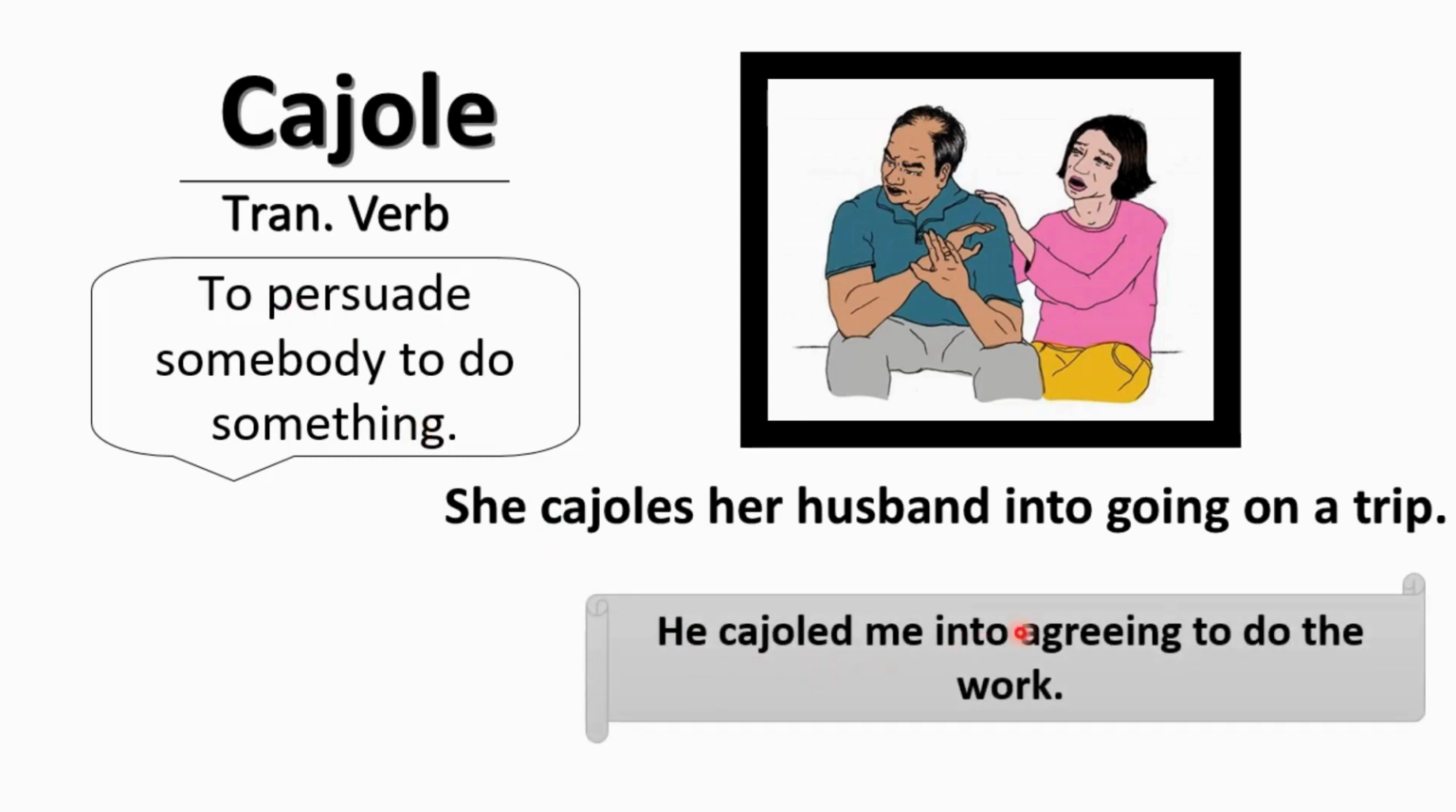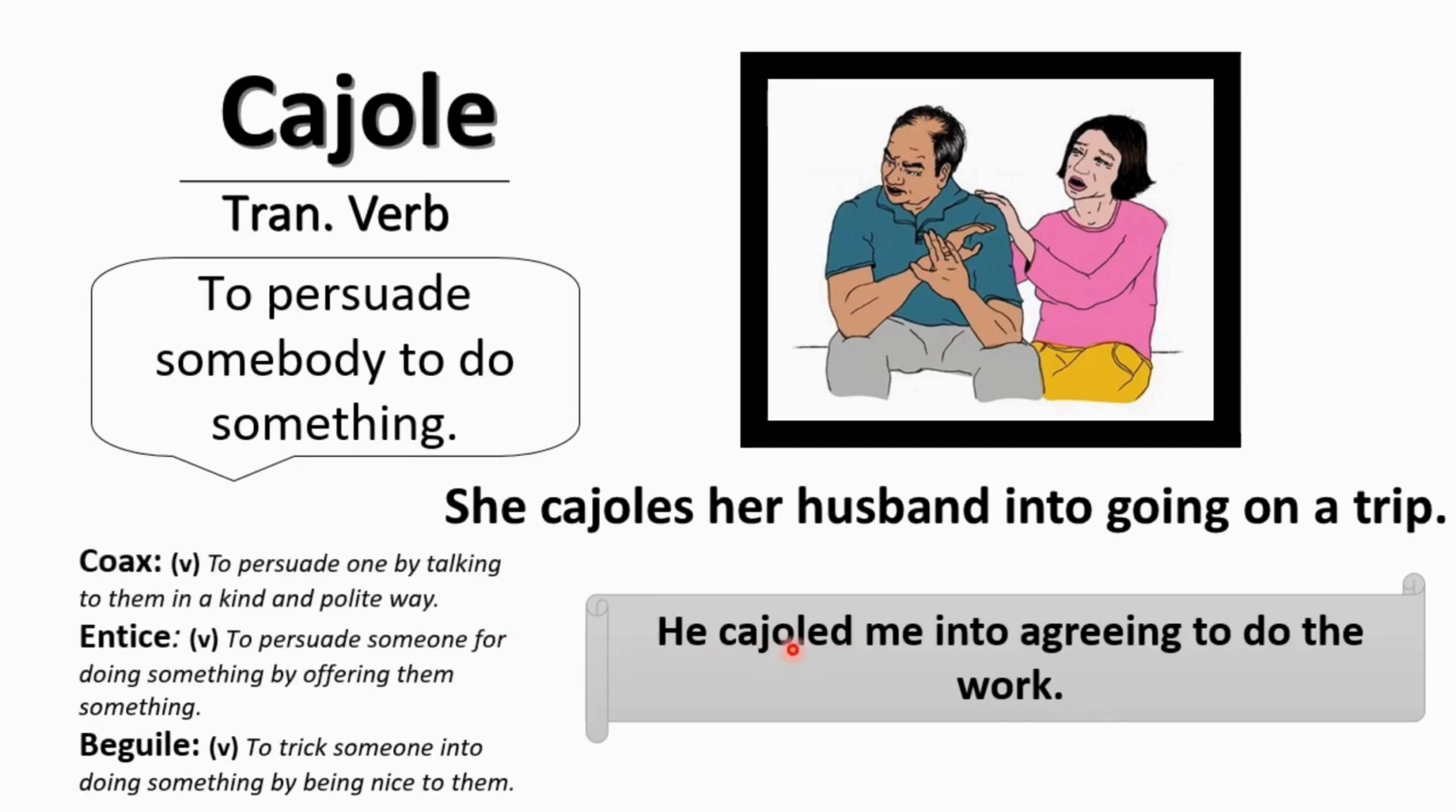He cajoled me into agreeing to do the work. It means he convinced me to do what he wanted me to do. These are the synonyms of the word cajole. Coax is a verb. It means to persuade someone by talking to them in a kind and polite way. It means to butter someone up to make them do something.